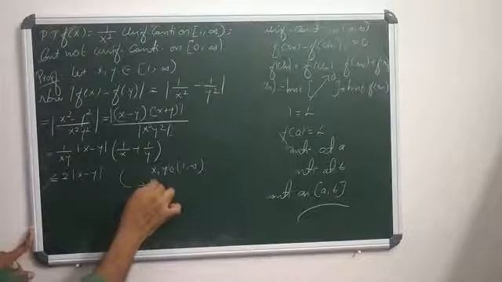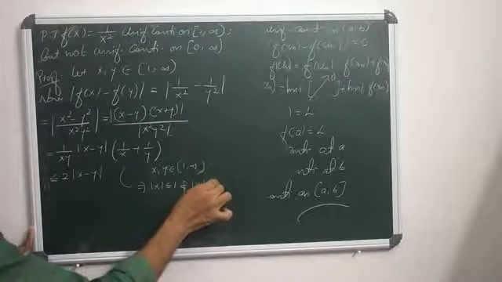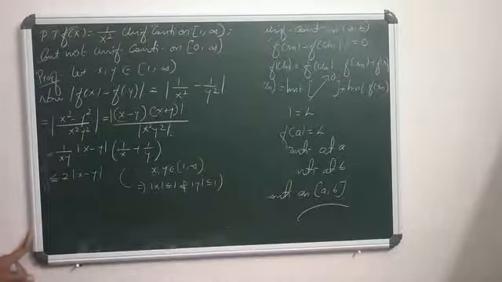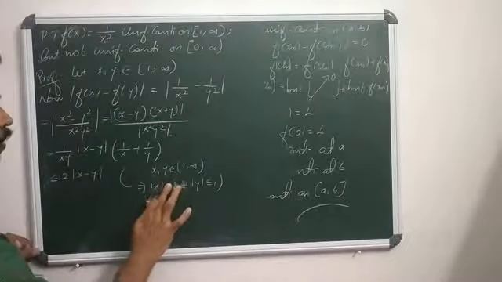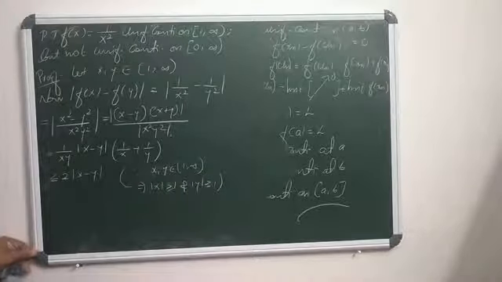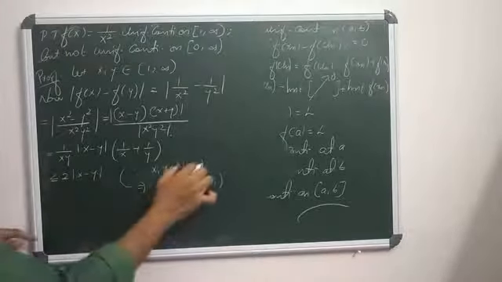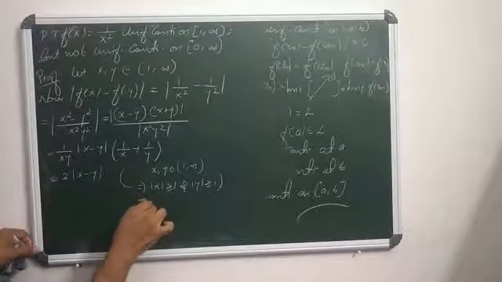That means mod x is greater than or equal to 1 and mod y is greater than or equal to 1.